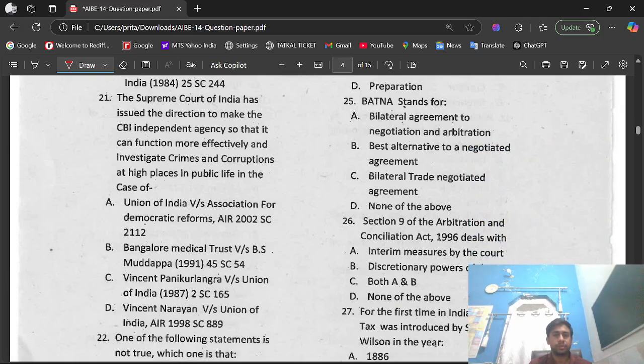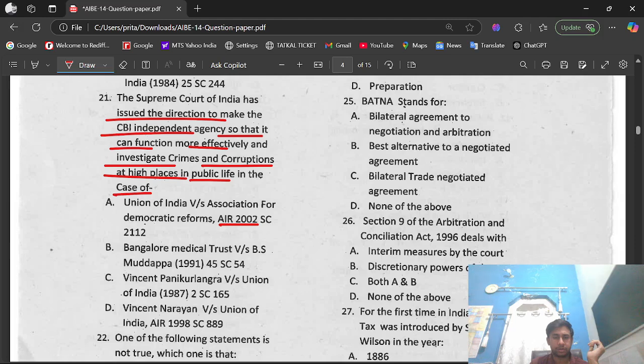Question number 21. The Supreme Court of India has issued the direction to make the CBI an independent agency so that it can function more effectively and investigate crimes and corruption at high places in public life. In the case of options, we have option A, Union of India versus Association for Democratic Reform AIR 2002.